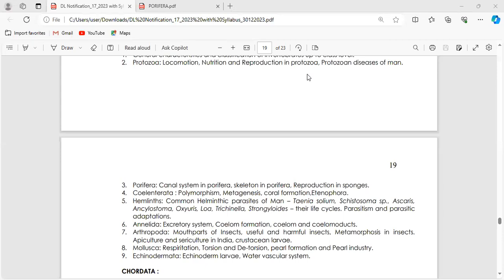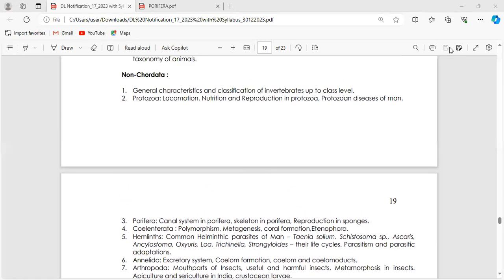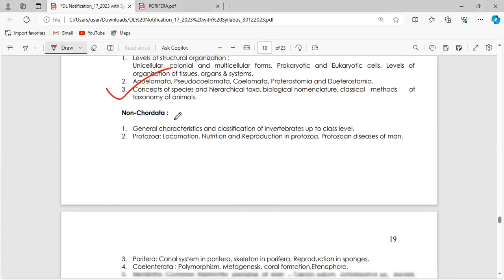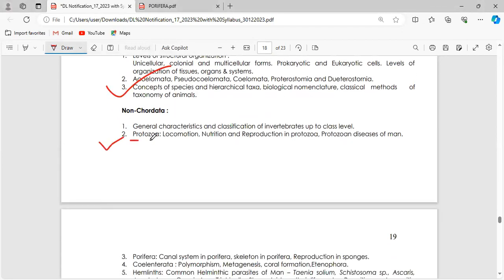Let's start today's class. Yesterday we completed protozoa. We completed the general concepts, general characters and classification of protozoa and all the remaining things. Everything has been completed thoroughly. Okay, try to revise multiple times.